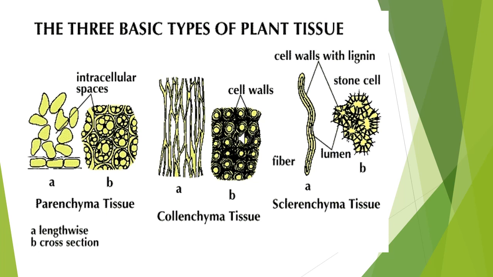It is again divided into three types: angular, lacunate, lamellar. Next one, the sclerenchyma. They are dead cells. Lacks protoplast.